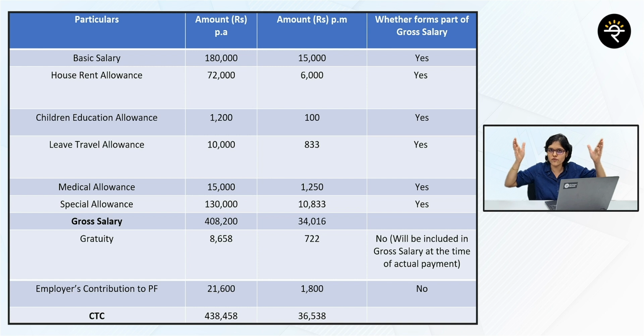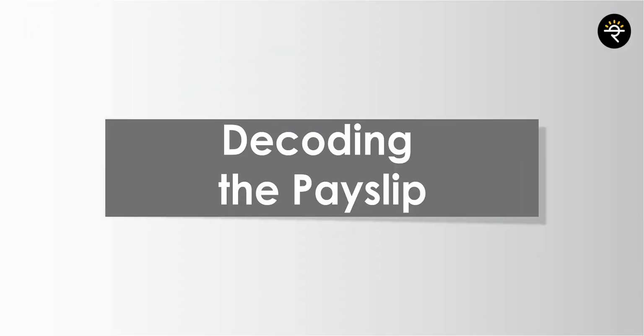We are trying to shift from what to what? From CTC to gross salary. I hope the difference is absolutely clear. Now let's try and decode the payslip.